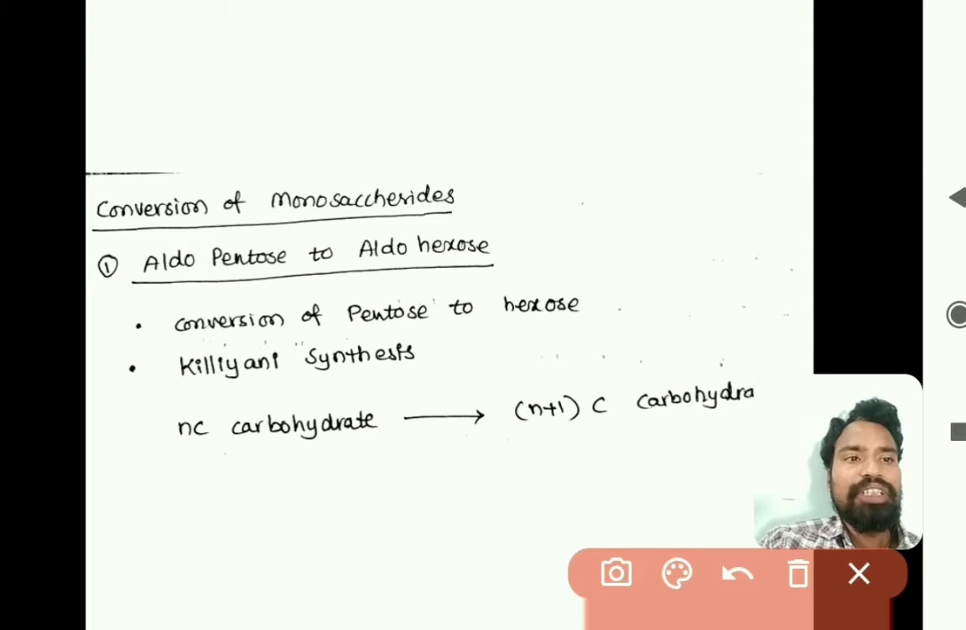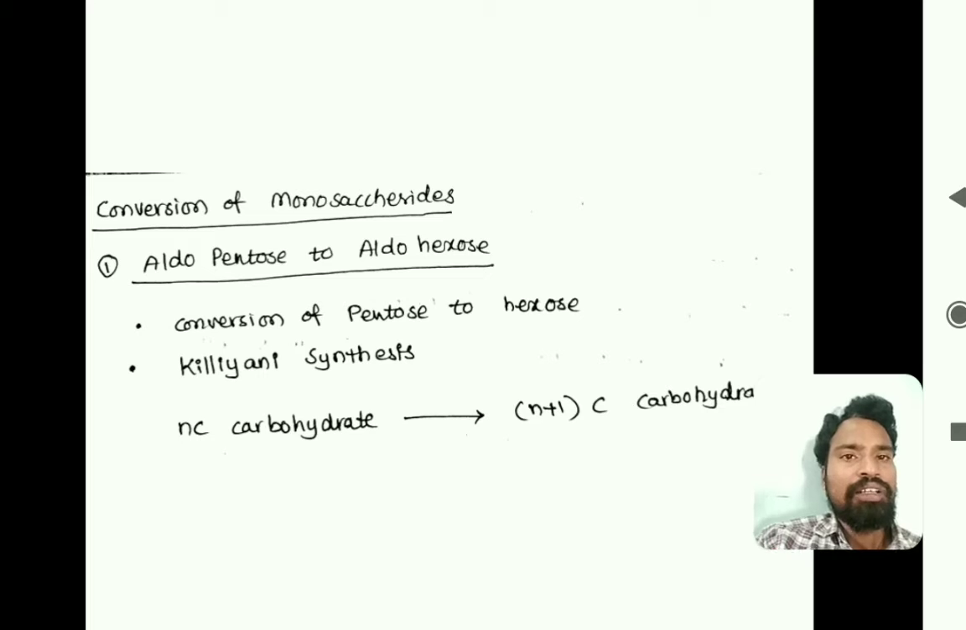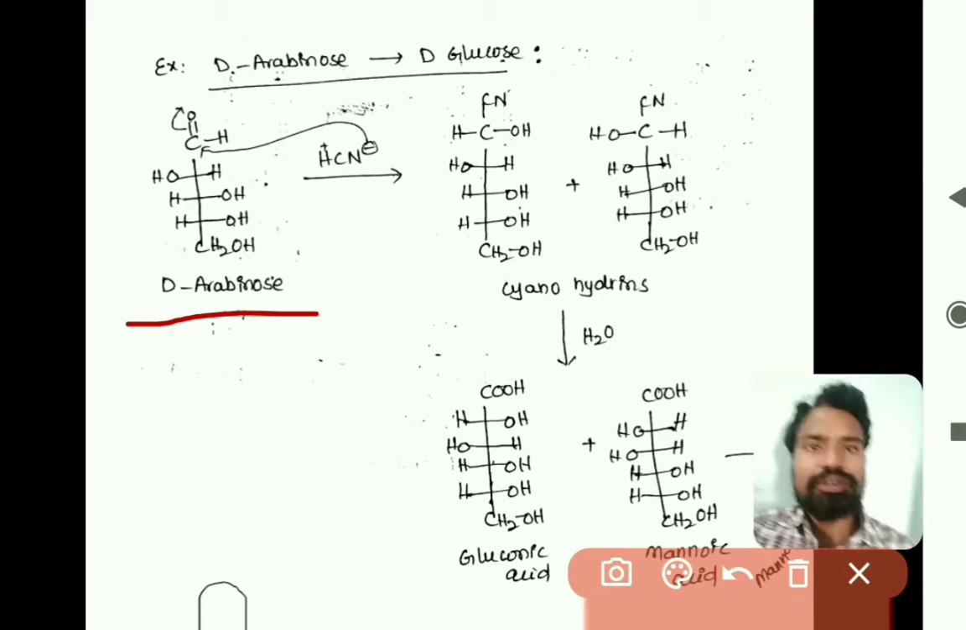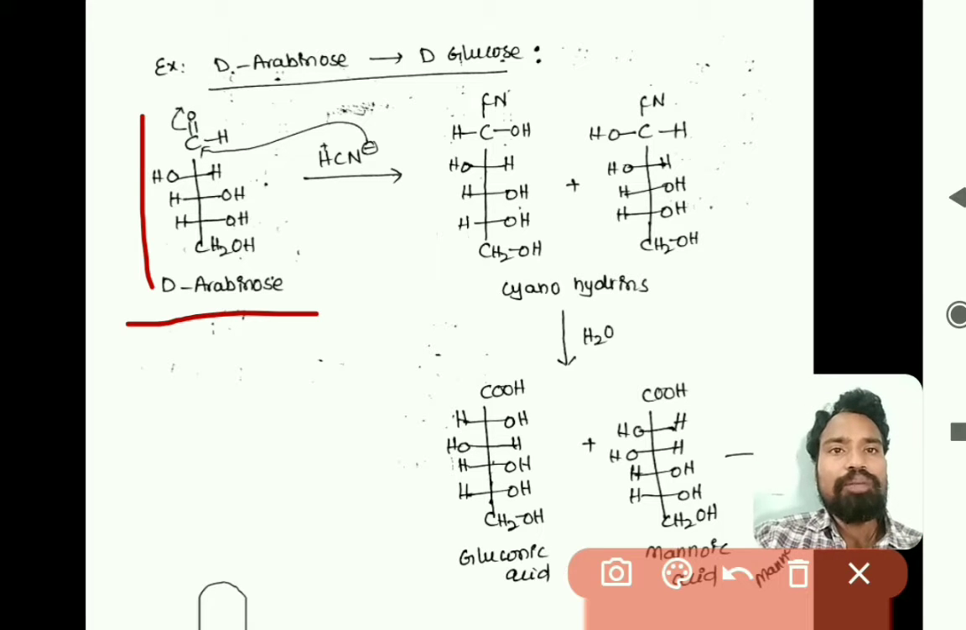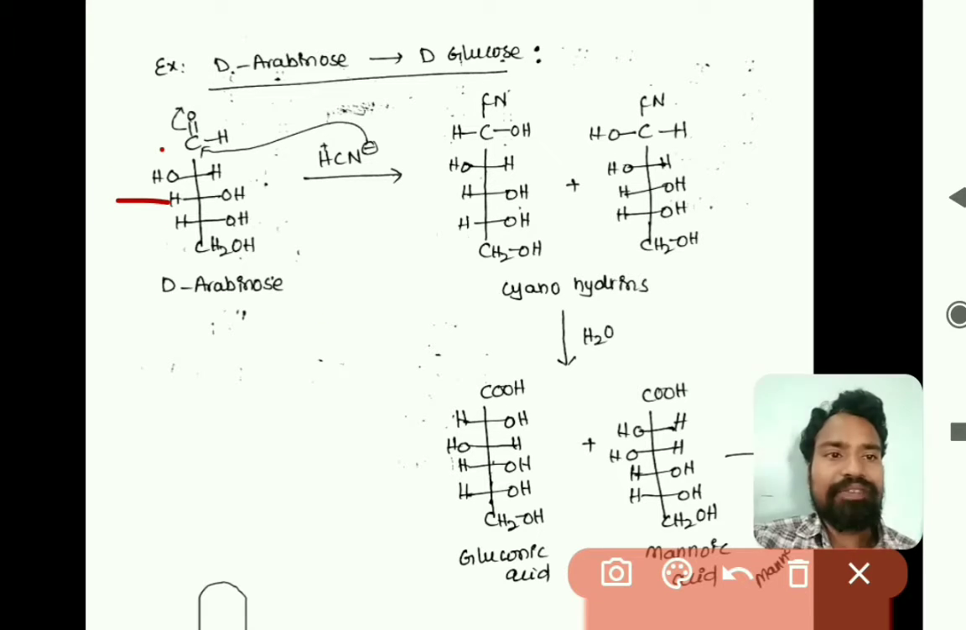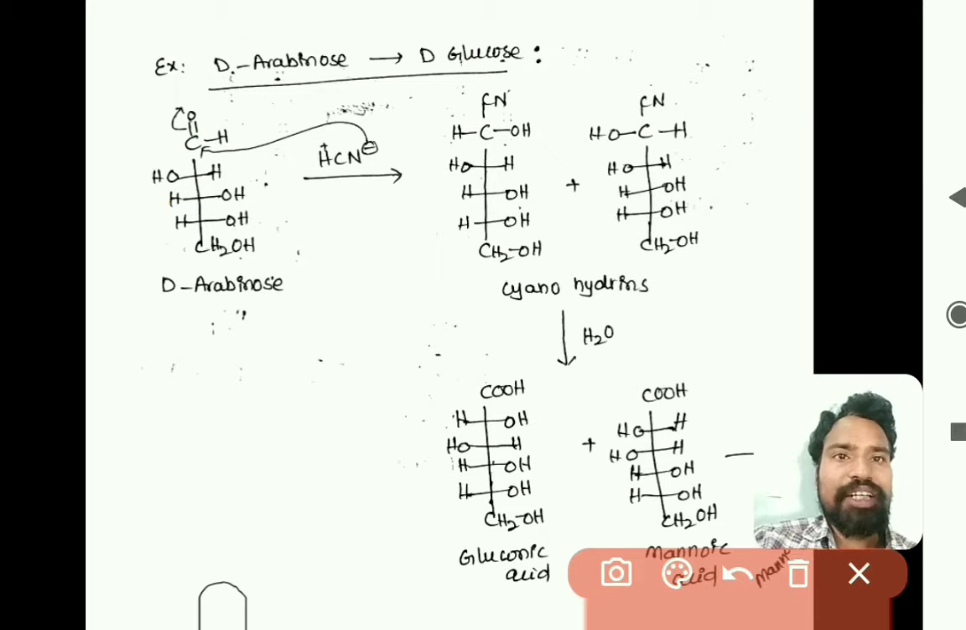The best example for this Kiliani synthesis, or conversion of aldopentose to aldohexose, is conversion of arabinose to glucose. Now we will see the mechanism of conversion of arabinose to glucose. Just observe here, this is the structure of D-arabinose, a 5-carbon carbohydrate. The first carbon is C double bond O H, the second carbon has OH at the left side, the third carbon has OH at the right side, the fourth carbon right side, and then CH2OH.